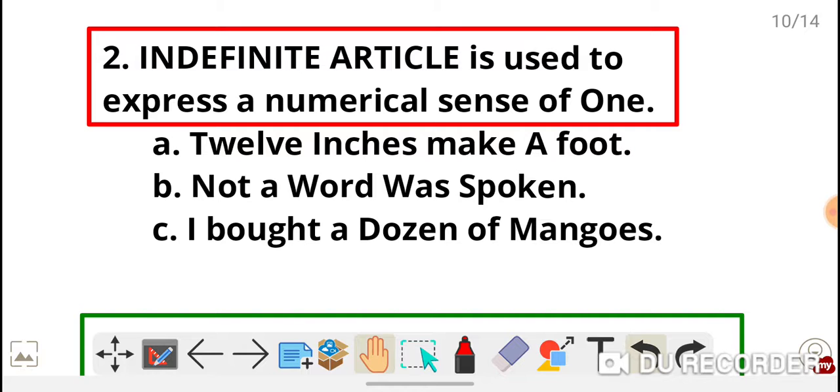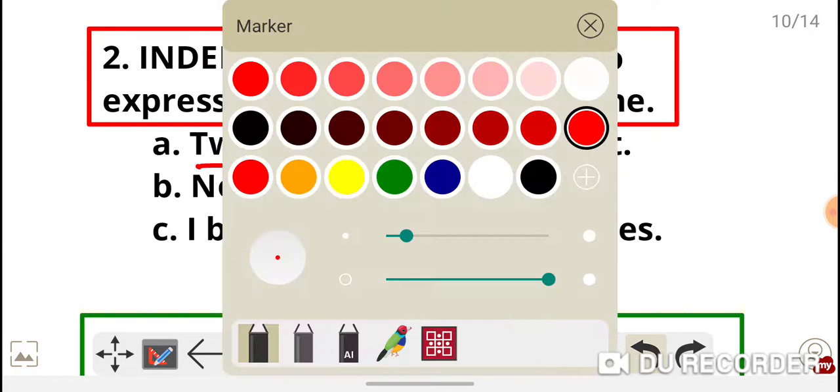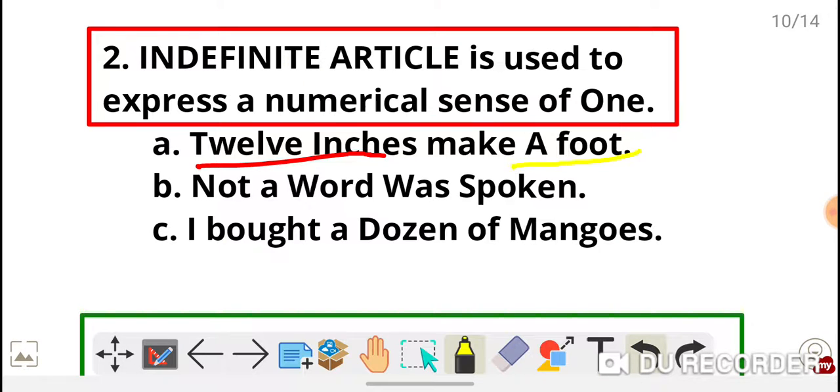Indefinite article is used to express a numerical sense of one. See that example, 12 inches make a foot. So foot is a noun, and before that we have used a. Now what is foot? A foot consists of 12 inches. So a foot represents a numerical sense of 12. Foot represents 12 inches. That is why we have put a before foot.